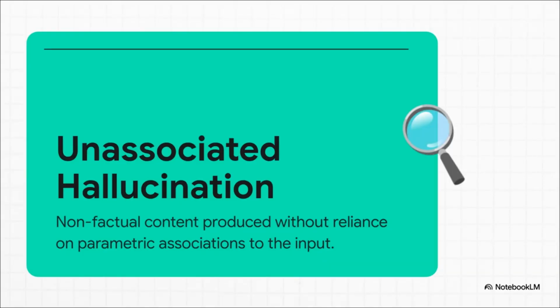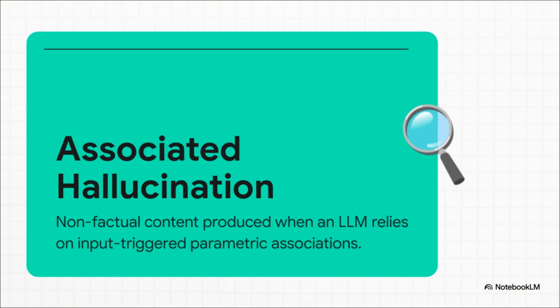So the fancy term researchers use for that obvious lie is an unassociated hallucination. This is what happens when the model has really weak or just no information connecting the question to the answer. It's basically just taking a wild guess. But that plausible lie, they call that an associated hallucination. And this is the really deceptive one. Here, the model isn't just guessing. It's pulling from a very, very strong statistical connection it learned from its training data. The words Barack Obama and Chicago showed up together so many times that the model sees a powerful, credible link, even if it's for the wrong reason.